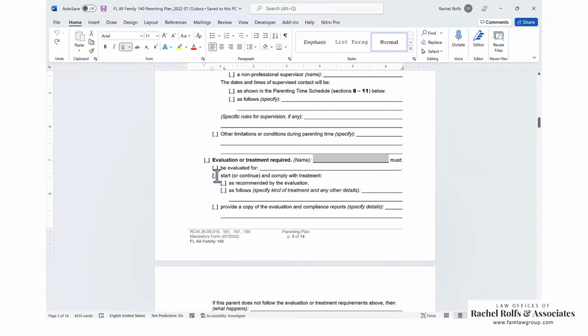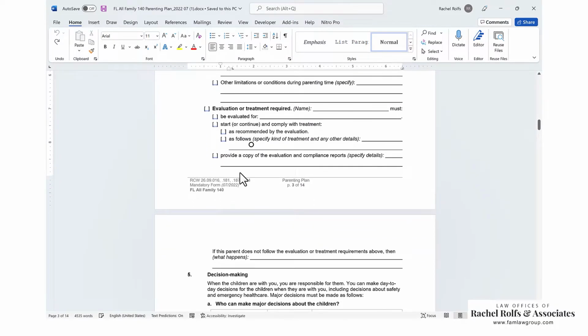And then you can say start or continue and comply with treatment if you want them to do that as recommended by the evaluation. You can say as follows and say what sort of treatment you want. Normally, it makes sense to say as recommended by the evaluation if there hasn't been an evaluation yet, but if you have reason to believe that something specific is needed, by all means, if you want to put it in there, go ahead.